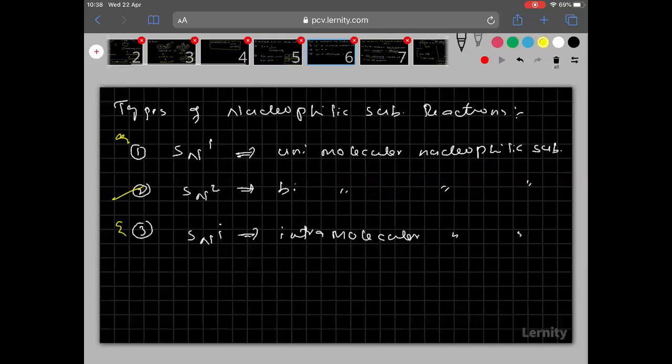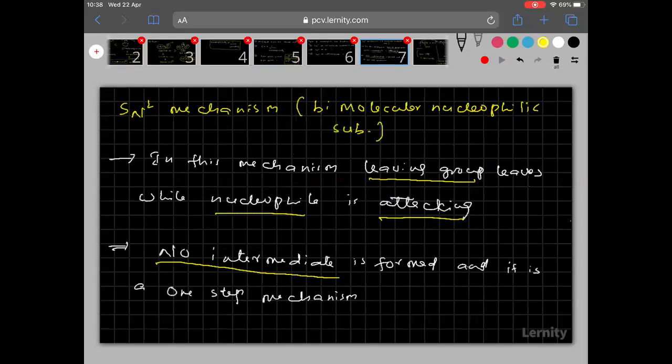Then after, types of nucleophilic substitution reactions here: SN1, SN2. Then I started the SN2 mechanism here.